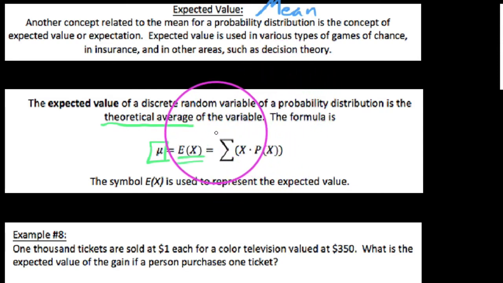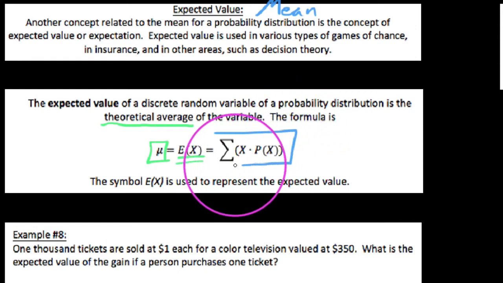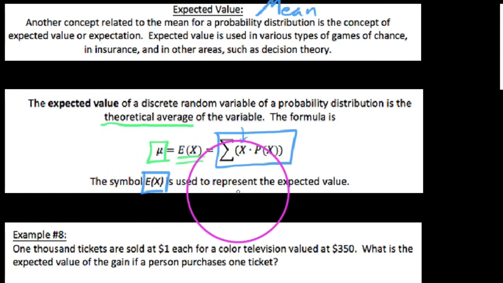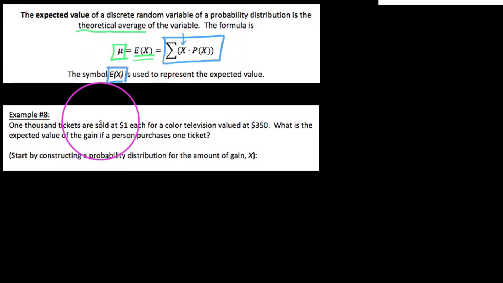We loosely define this as the sum of all of the data points that could happen times the likelihood that they do actually happen. So this really is the definition of the mean. And just to reiterate, we use E of X to represent the expected value. You can think of E as being expected value. But let's take a look at what we mean by expected value.